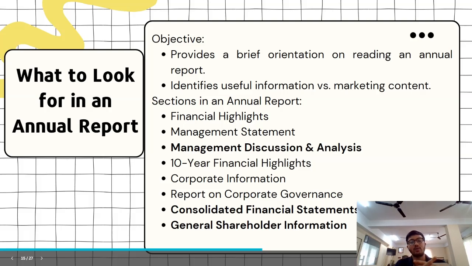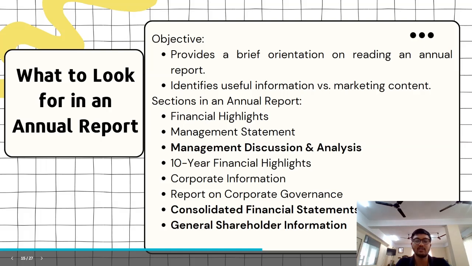Pay more attention to the word consolidated, because there are two types of financial statements available to the general public: standalone and consolidated. Consolidated will give you the view of the company together with its subsidiaries. So it will have the company itself along with the subsidiaries.